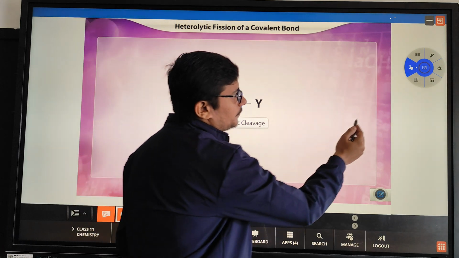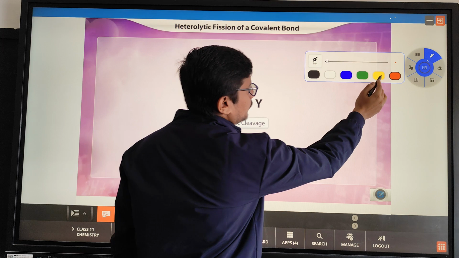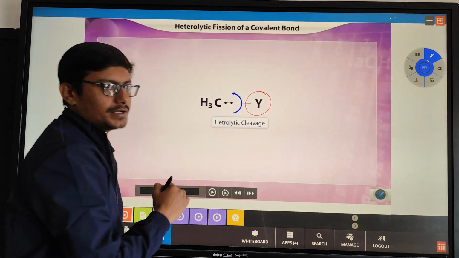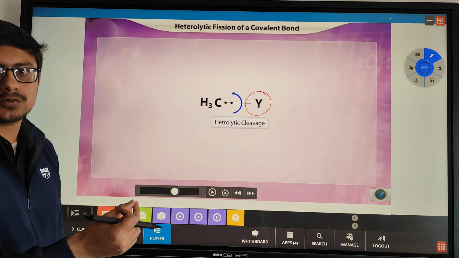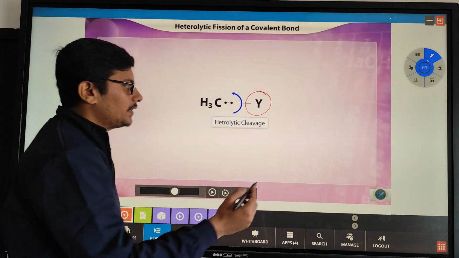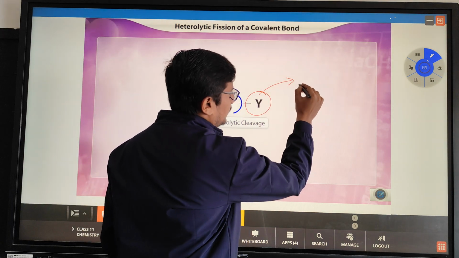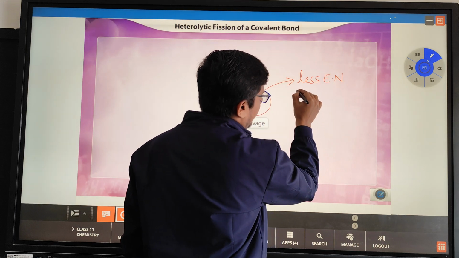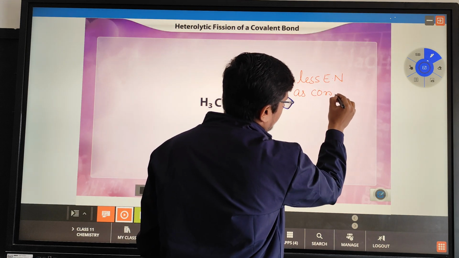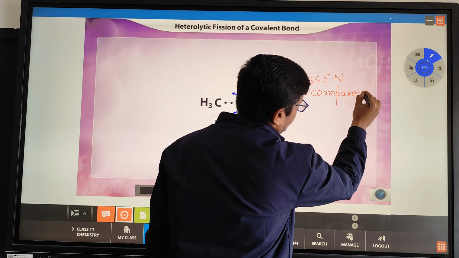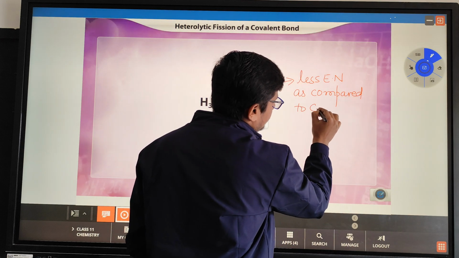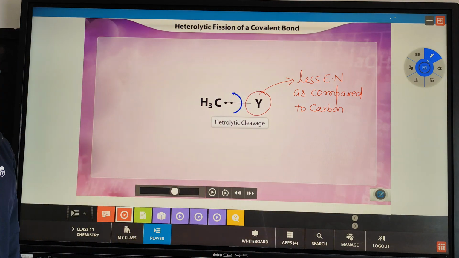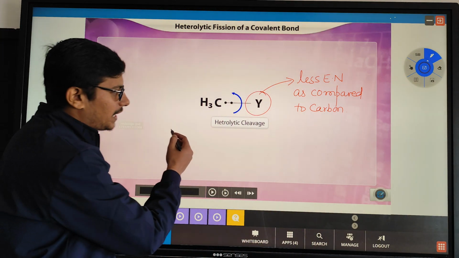Here this Y group which we are having, will it be more electronegative or less electronegative as compared to carbon? Last time we had chlorine which was more electronegative. So this time this Y group will have less electronegativity as compared to carbon. So now what will happen? If carbon is more electronegative, the electrons will shift towards whom? Towards the carbon.